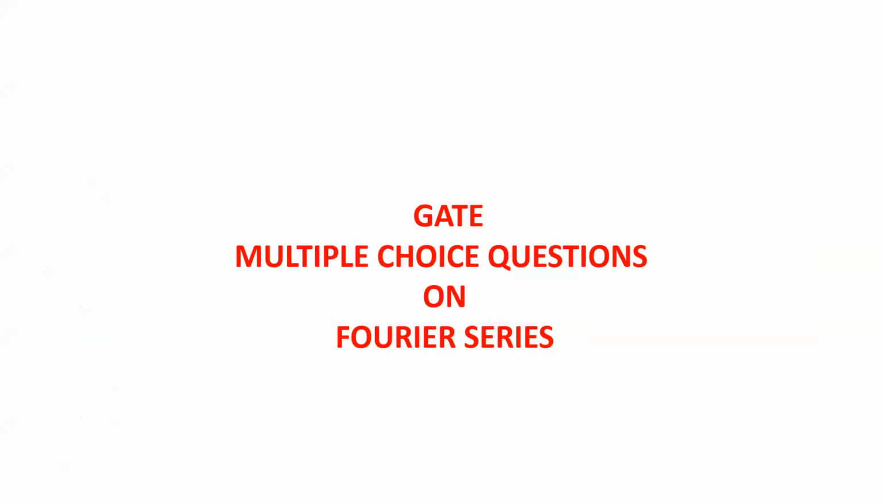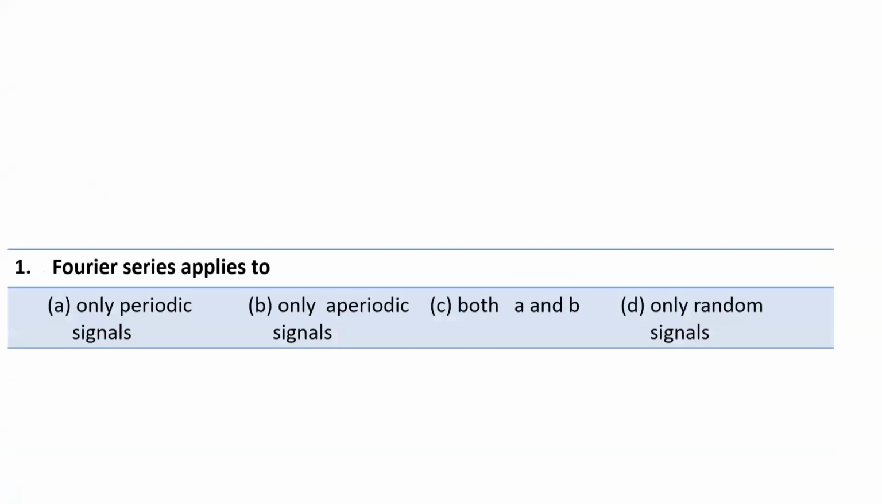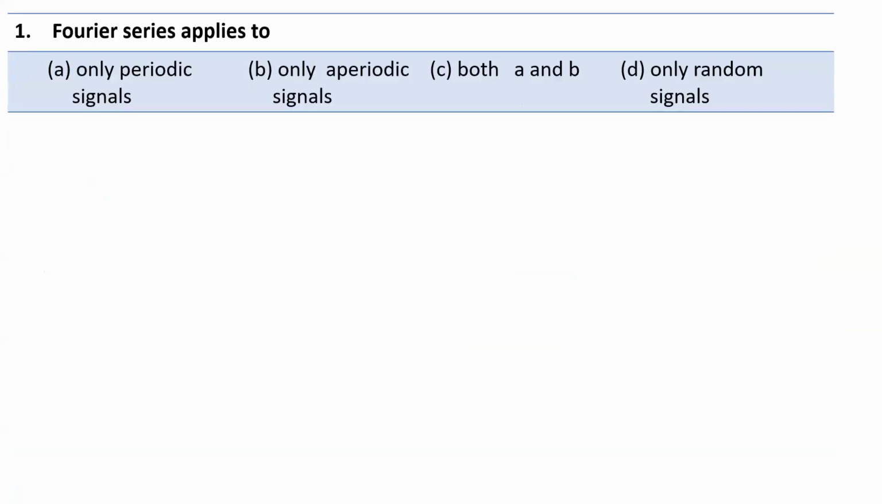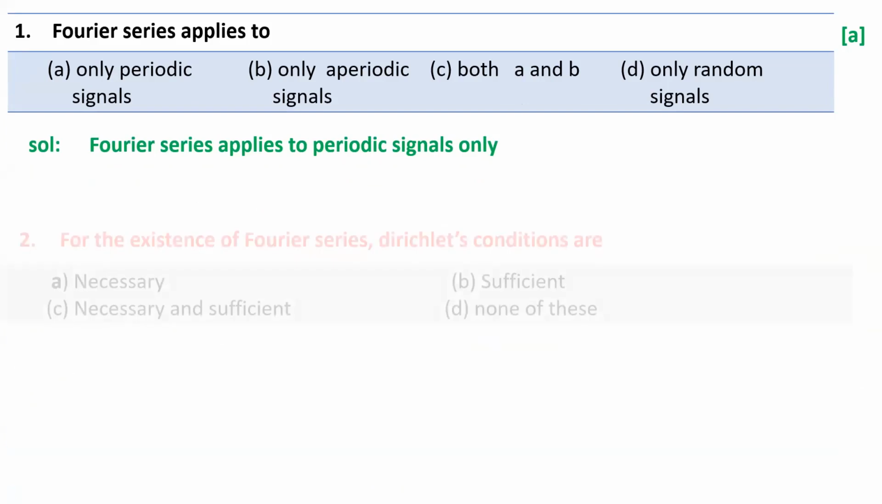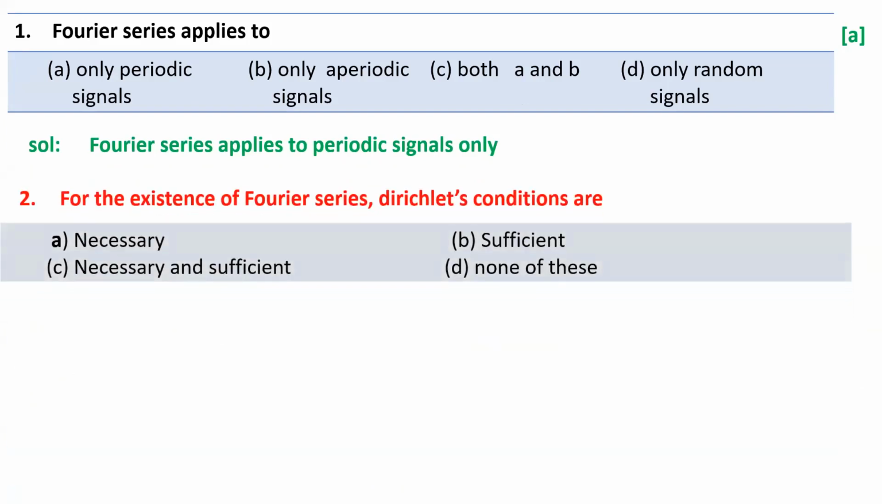So now we are going to discuss GATE multiple choice questions on Fourier series. Question number 1. Fourier series applies to only periodic signals, only aperiodic signals, both A and B, or only random signals. The answer could be A, only periodic signals. And second question, for existence of Fourier series, Dirichlet conditions are sufficient, necessary, necessary and sufficient, or none of these. The answer could be necessary and sufficient condition.